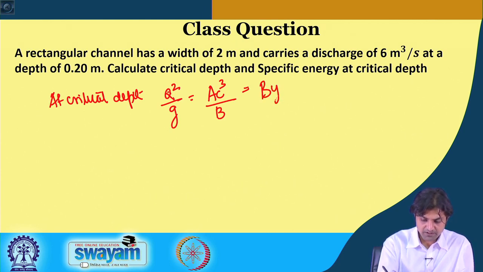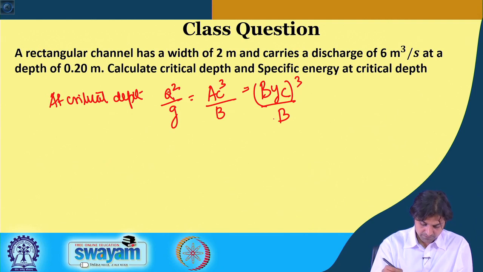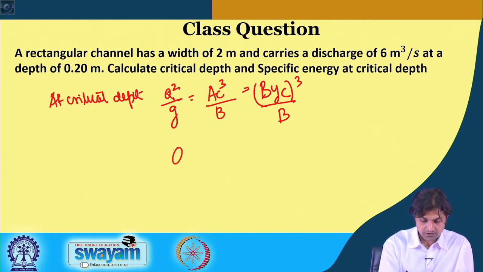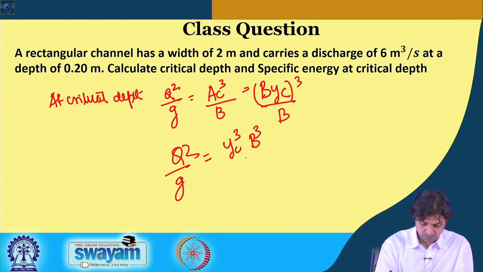So, we write B YC. So, Q square by G is equal to YC whole cube B cube by small b.